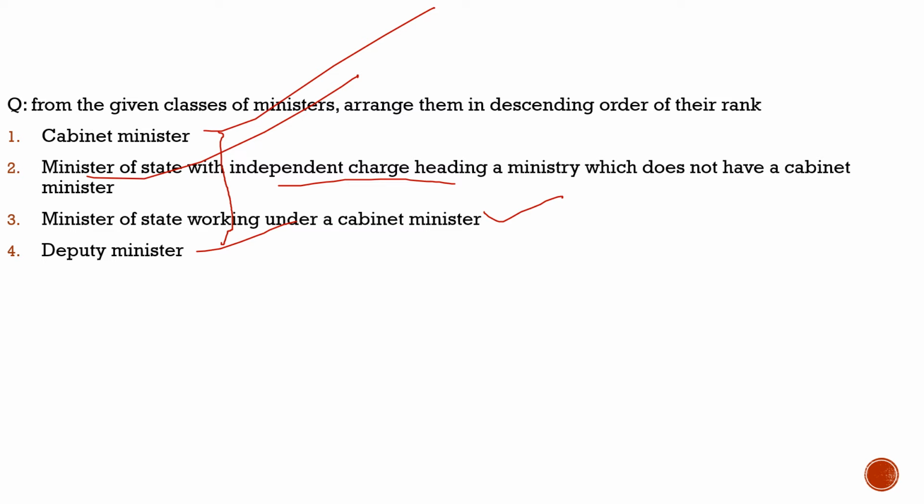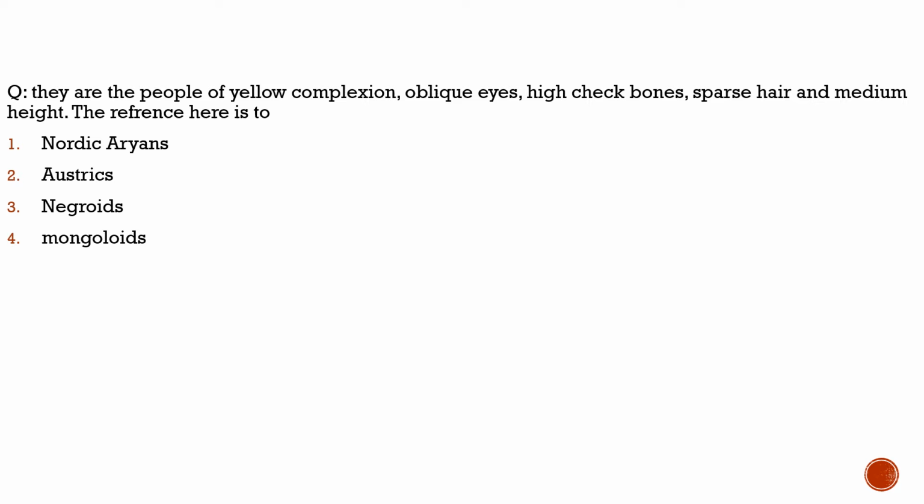Now let's move to the last part of our discussion, where we will bring the previous year question. Today's previous year question is from physical geography, and this question was asked in 1996. So let's see what was the question asked. It is talking about a race, so we need to know which race they are basically talking about.